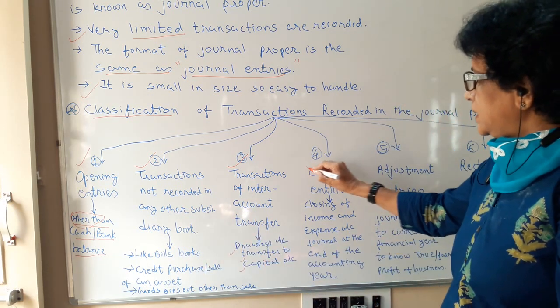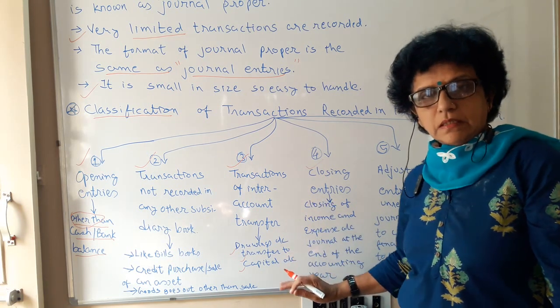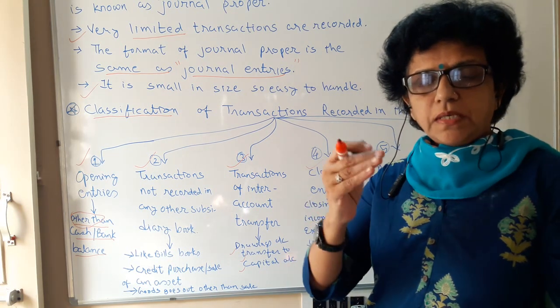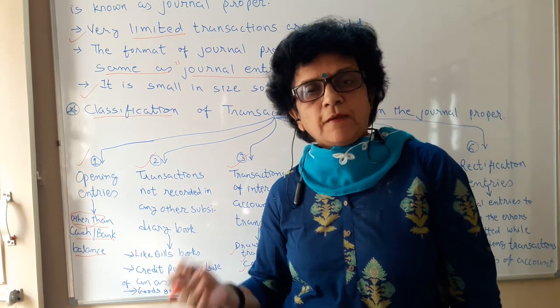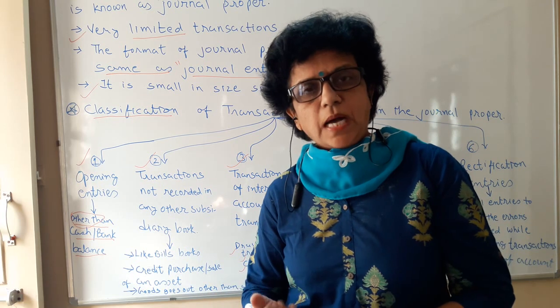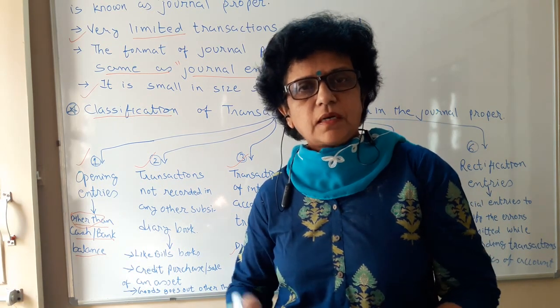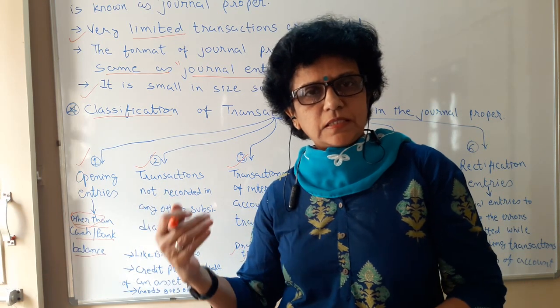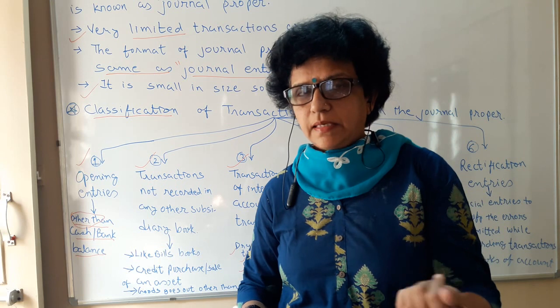Next you have the closing entries. At the end of the financial year, we need to close all our direct and indirect expense and income accounts, so those entries are to be passed. The expenses are transferred to the debit side of the trading account. Income is transferred to the credit side of the trading account, related to direct nature.